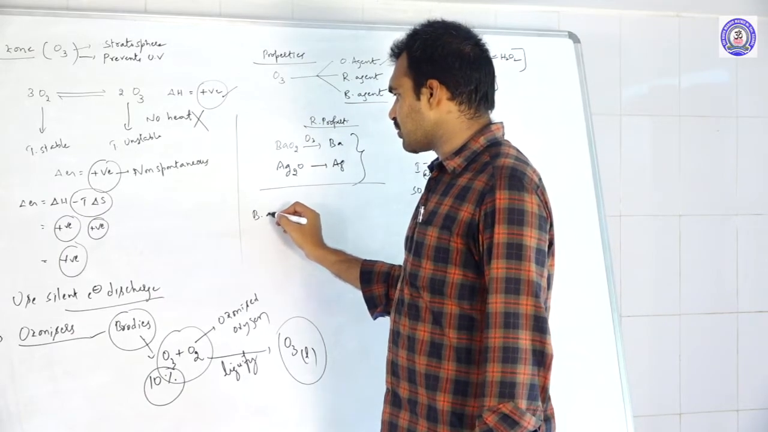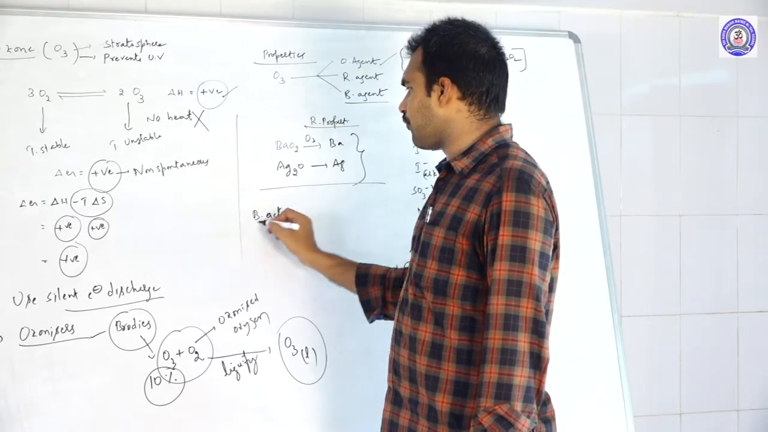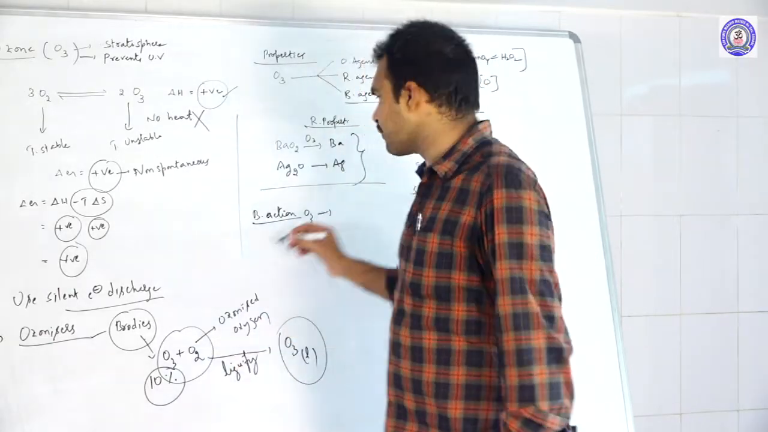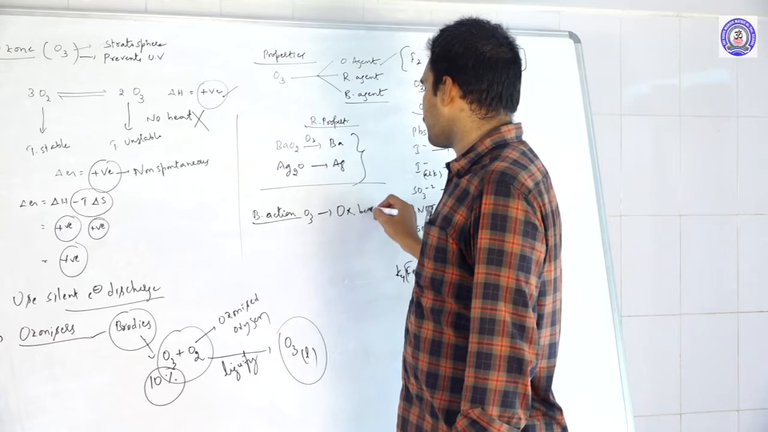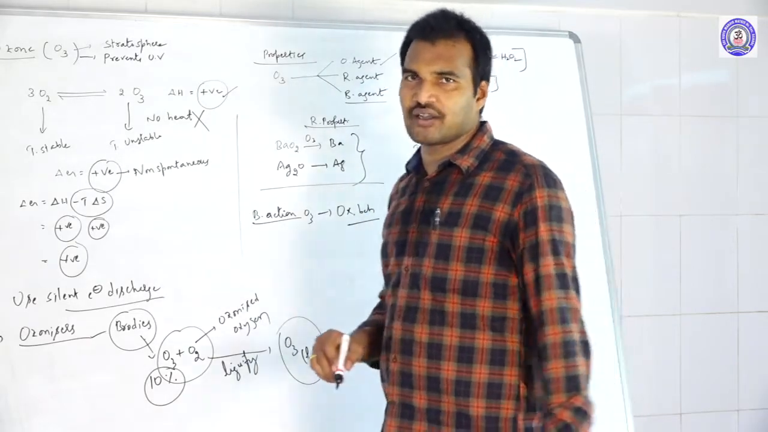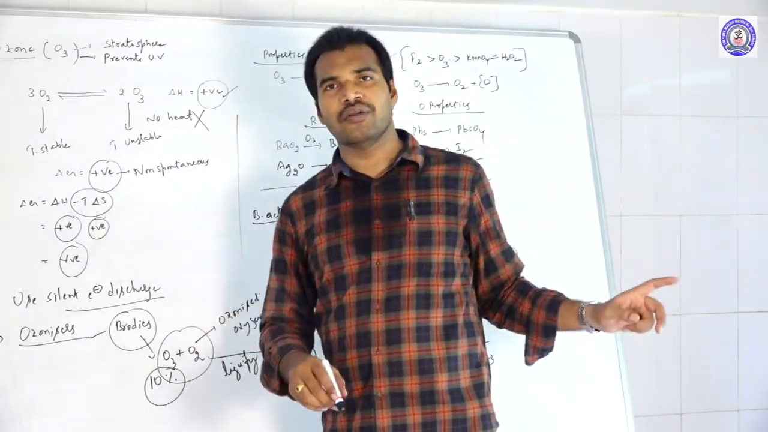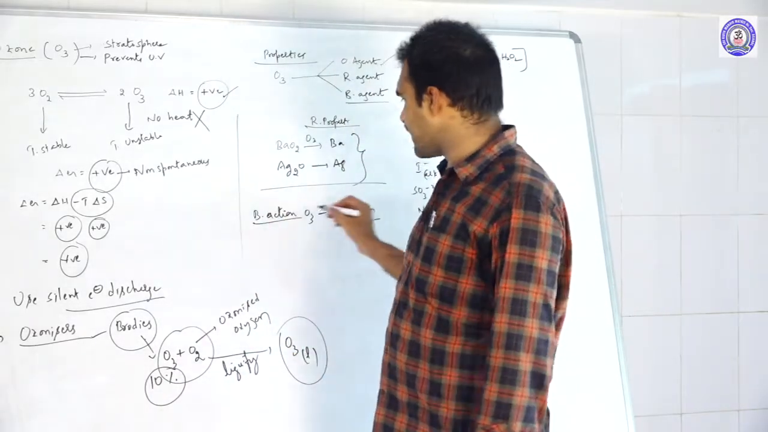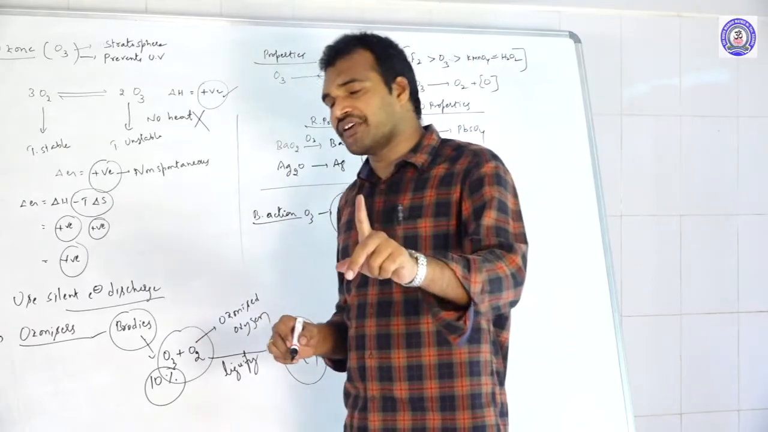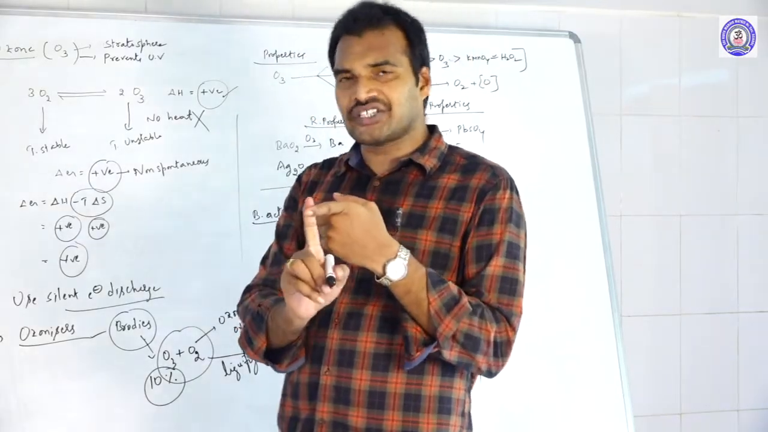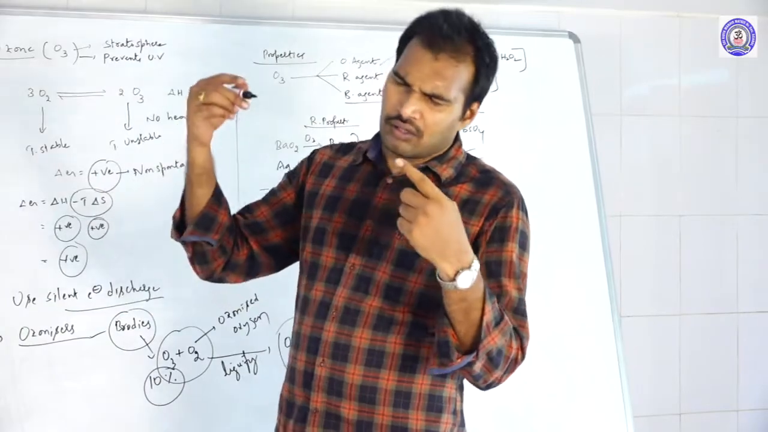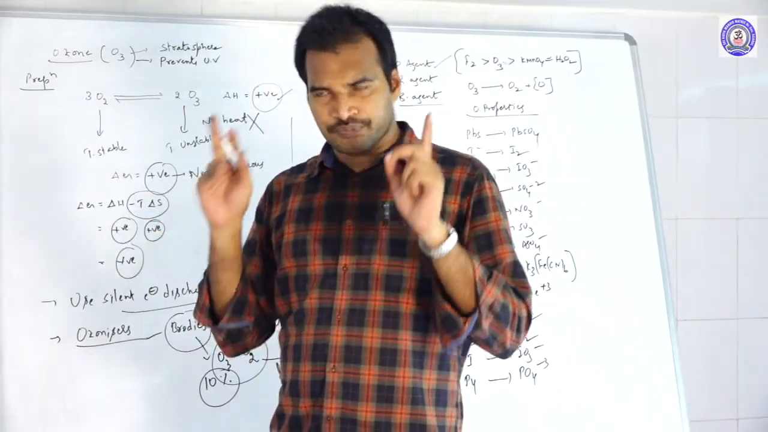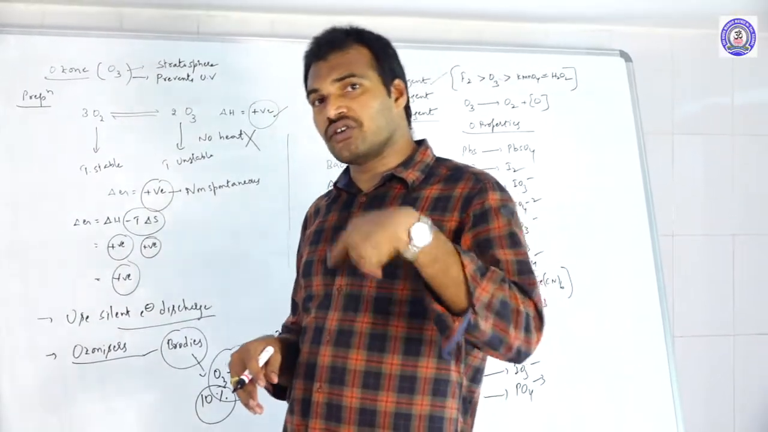They may ask you this question now. The bleaching action of ozone is because of its oxidizing behavior, because of the liberation of nascent oxygen, and that nascent oxygen will go and bleach colored substances into colorless substances. So the bleaching action is because of oxidizing behavior. But remember one point: almost all oxidizing agents will act as bleaching agents, and a few reducing agents also show bleaching action.